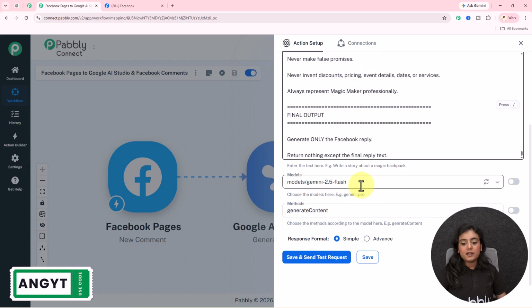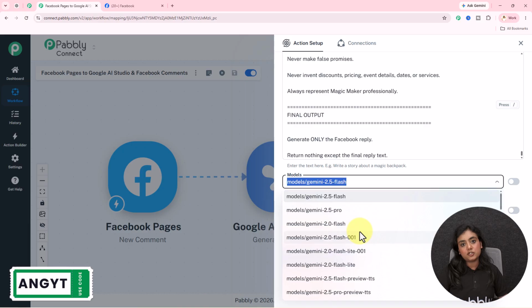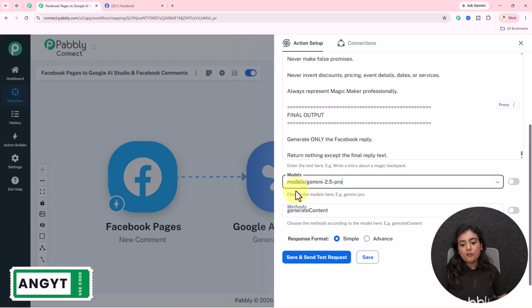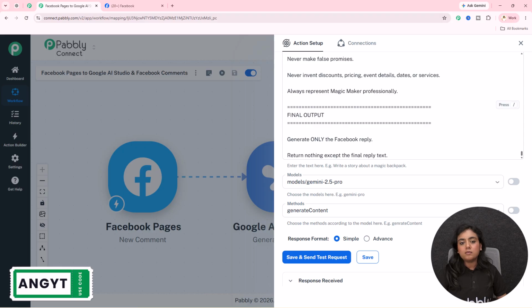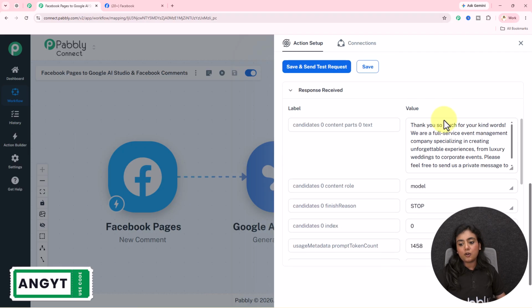Now over here it is asking for the model with the help of which the reply is going to be generated, for which I will be using Gemini 2.5 Pro model. Method is going to be generate content, and then I'm going to click on the save and send test request button. As soon as I do that, you will see automatically within 2-3 seconds only the reply for that specific comment is generated.